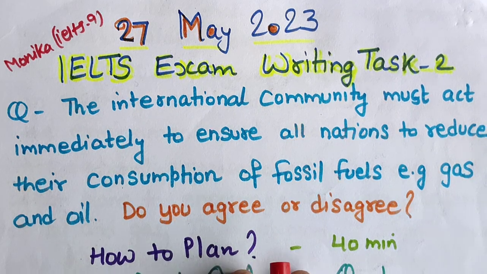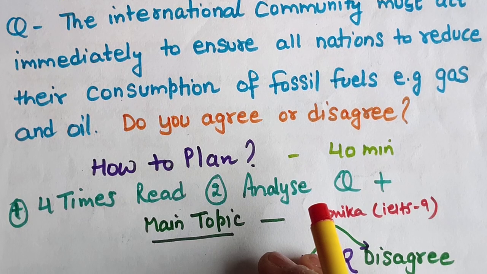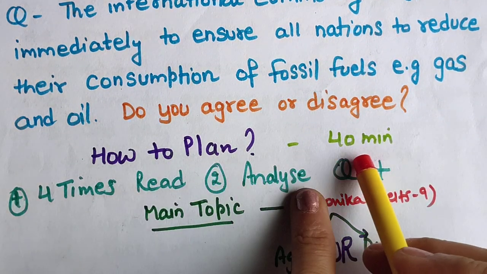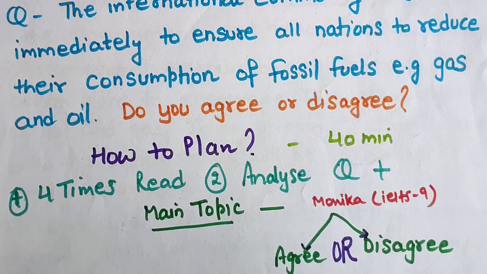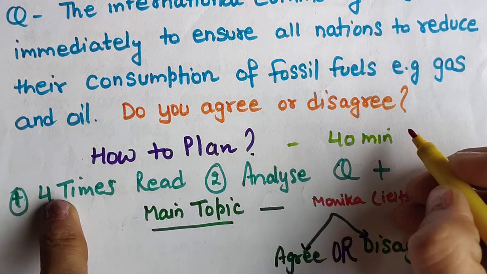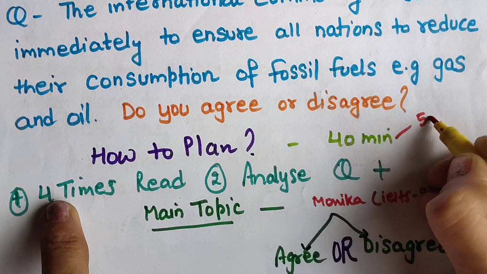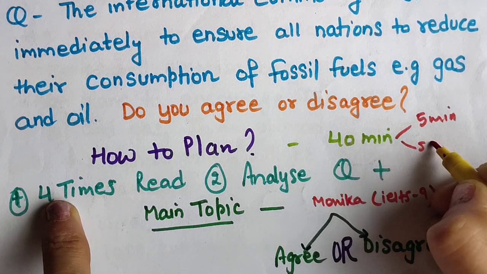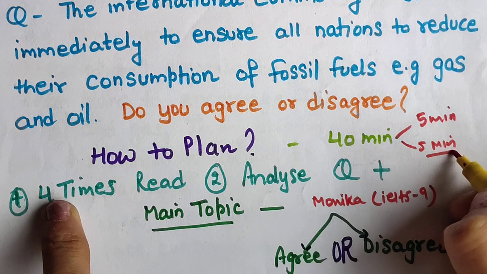Okay, now the main important point is how to plan your essay. Of course we have 40 minutes. Out of these 40 minutes, in the first 5 minutes you should always plan, and in the last 5 minutes you should always reread your essay.